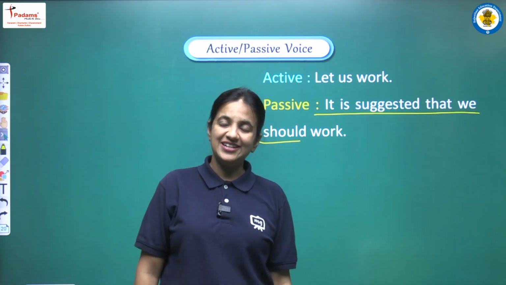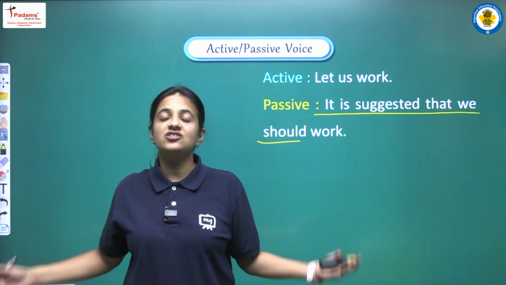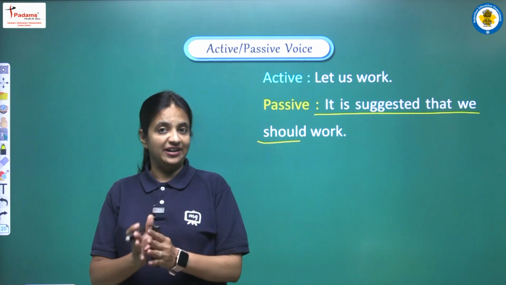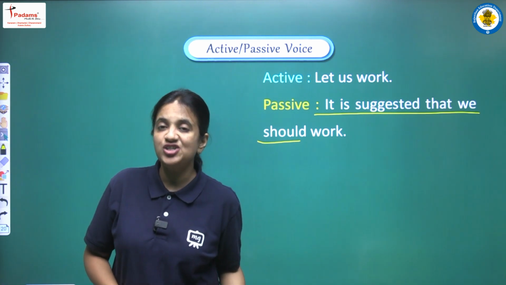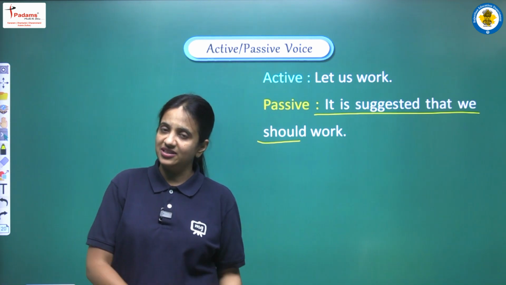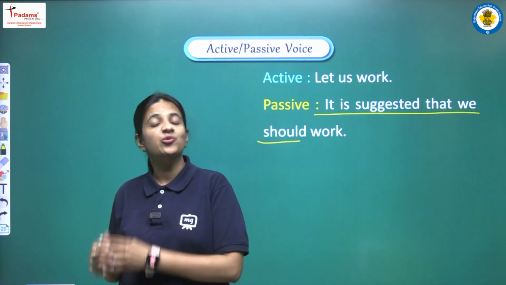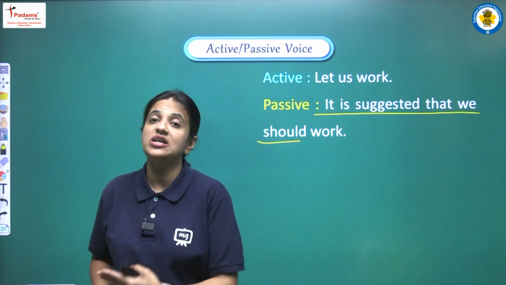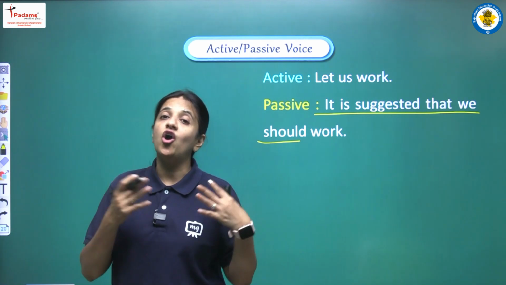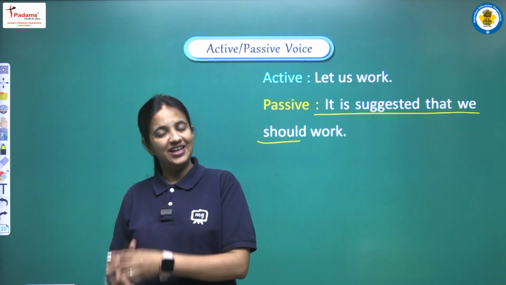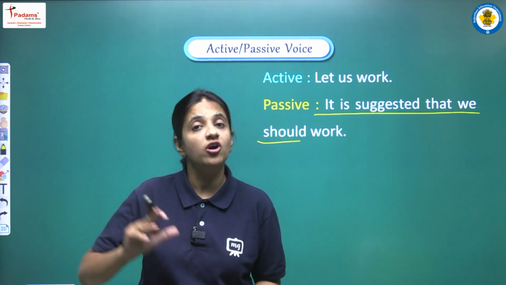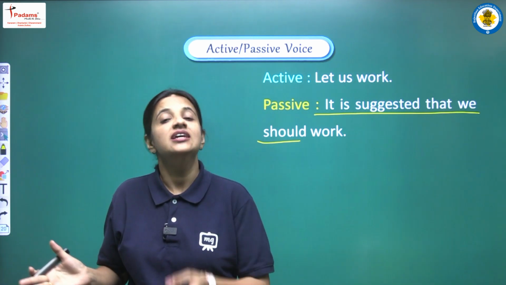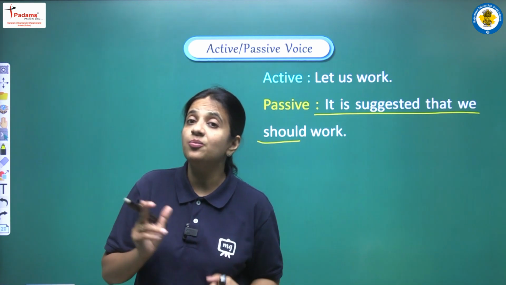Right? So students, in today's video, we have discussed all the different kinds of imperative sentences. It's a very important video, because in our examination, imperative sentences can be there in active voice and we have to convert such sentences into passive voice. We have covered all the rules, all the things related with imperative sentences. So learn first of all the let formula that we discussed. Then we discussed the negative imperative sentence.